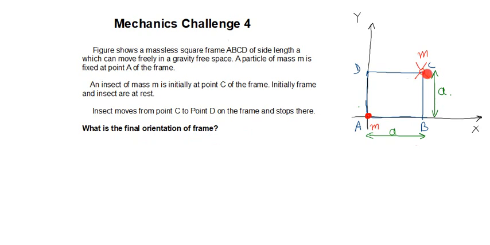As the insect will move from C to D, now the frame is not fixed, the frame is free to move as well as free to rotate in the XY plane. As you can see, the rightward direction is the X direction and the vertically upward direction is my Y direction. So as the insect will move from C to D, the frame will move and it will also change its orientation. Okay. So we have to find the final orientation of the frame when the insect reaches from C to D and stops there.